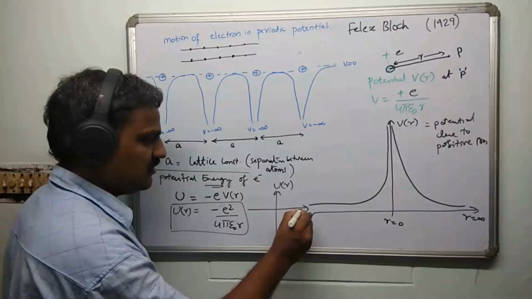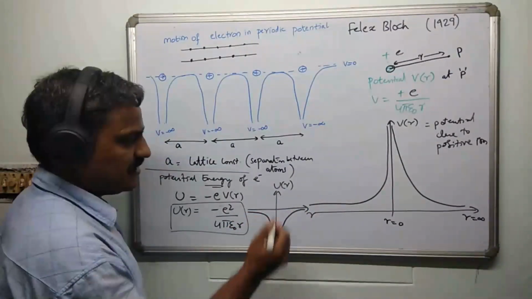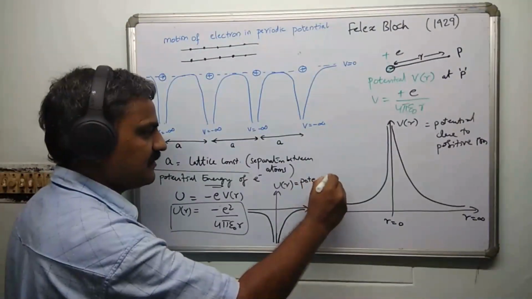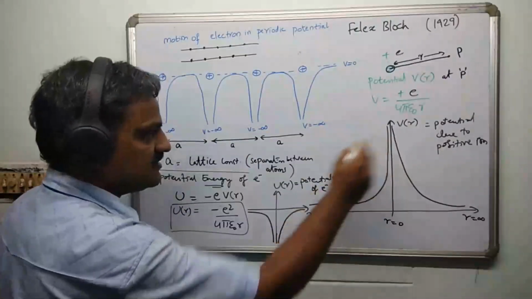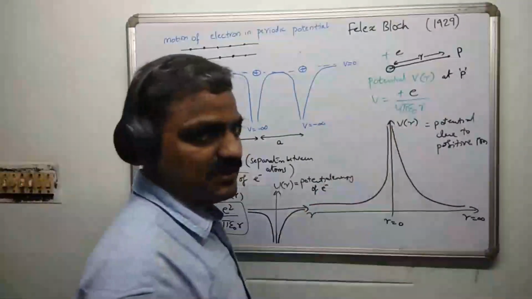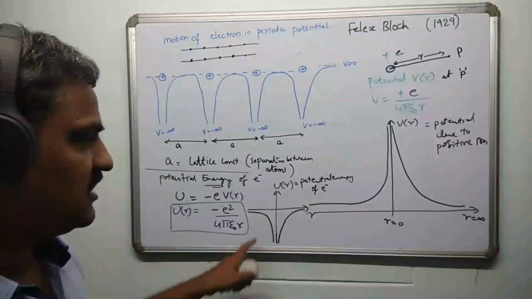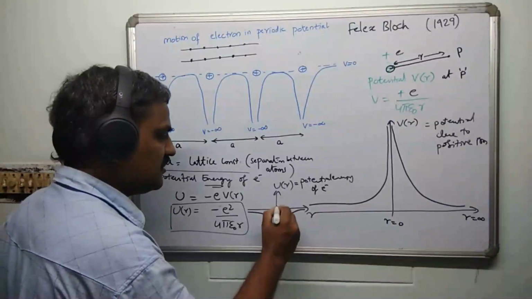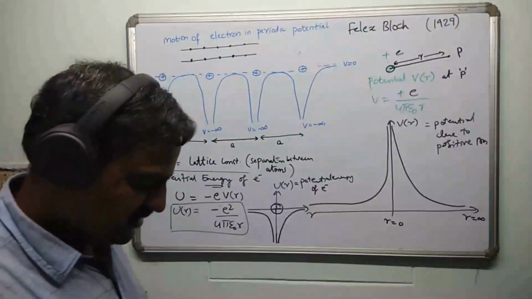So this graph will go like this, and symmetrically on the other side you will see this kind of graph. This is the potential energy of the electron, the potential experienced by the electron. Wherever you have a positive ion site, the electron is going to feel this kind of potential.